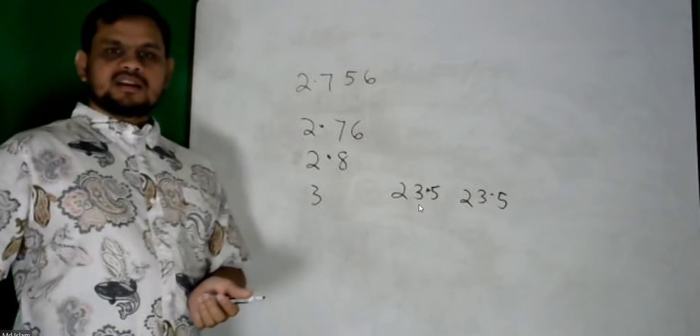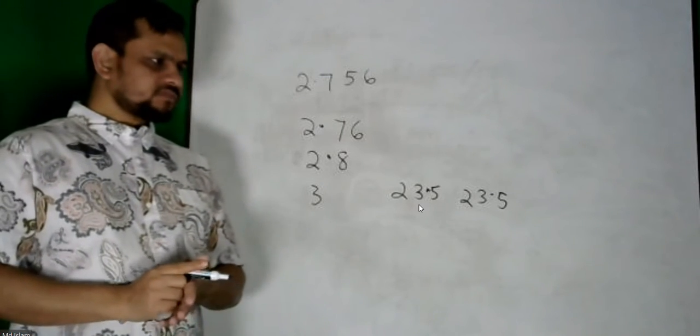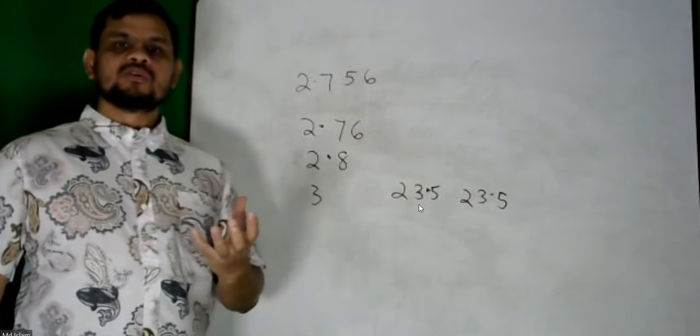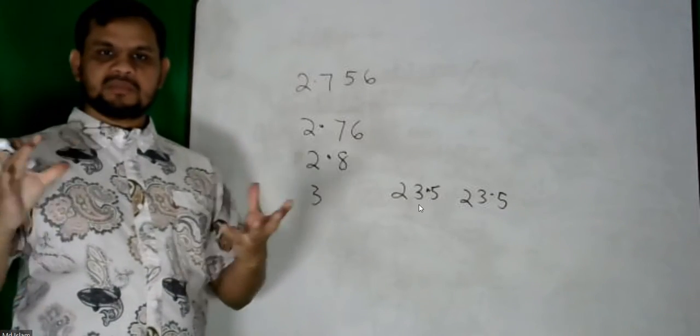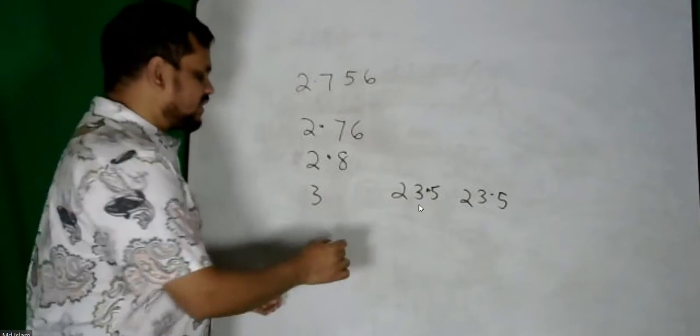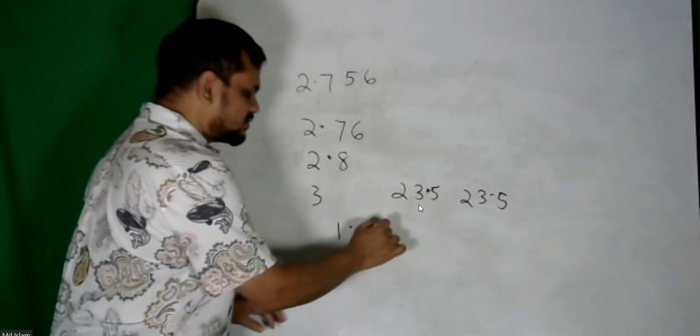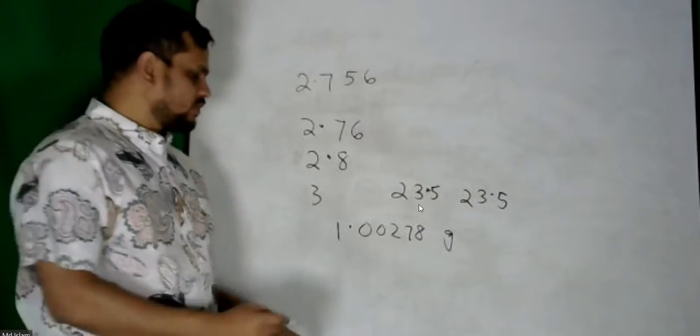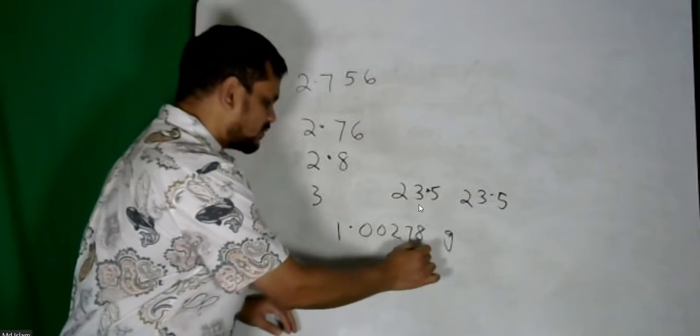So another example. Say when you are taking the weight of gold. Gold is very small, very precious. In that case, we can go to 1.00278 gram for gold.